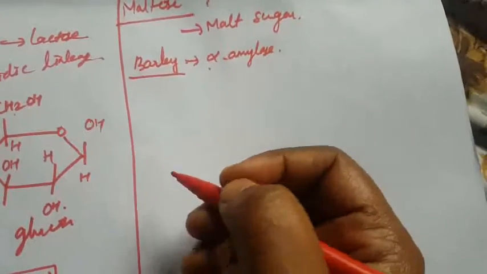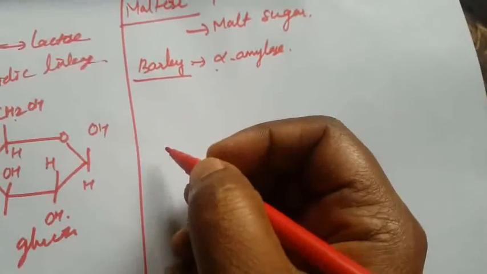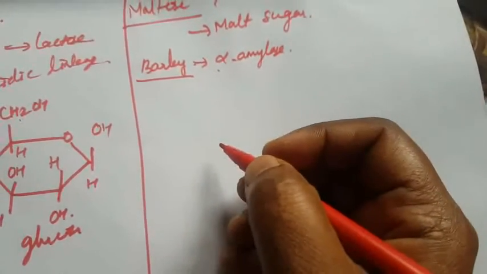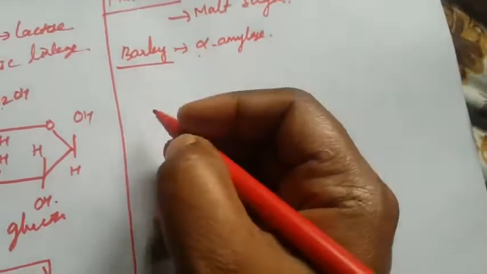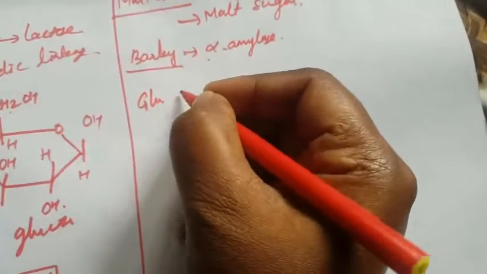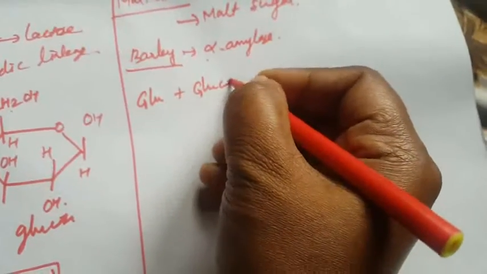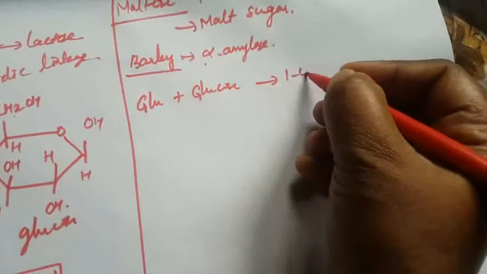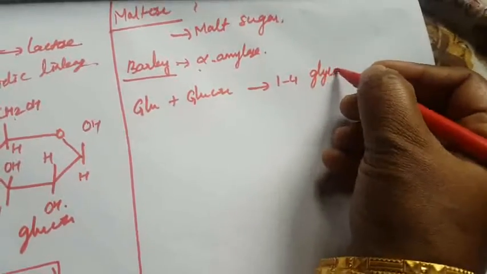What is the structure of maltose? Alpha D glucose is linked with a 1,4 linkage. So glucose plus glucose linked with a 1,4 glycosidic linkage.